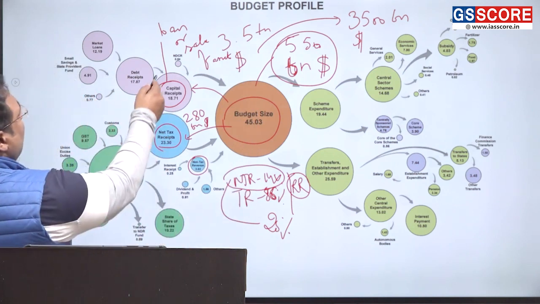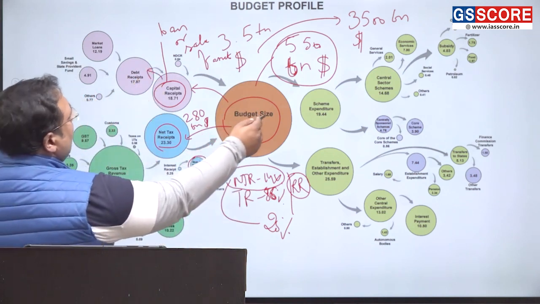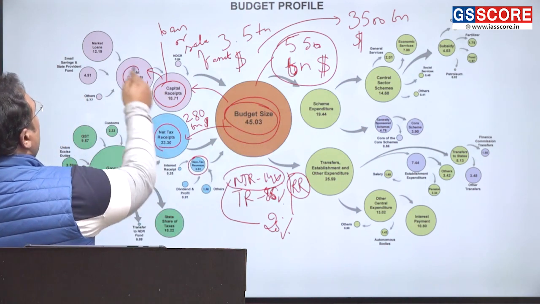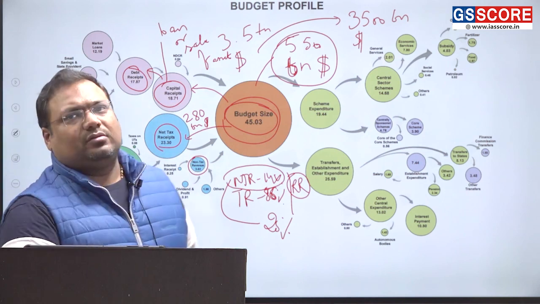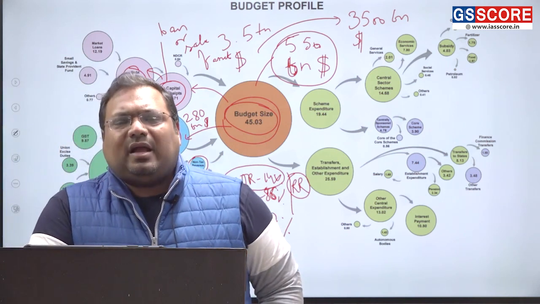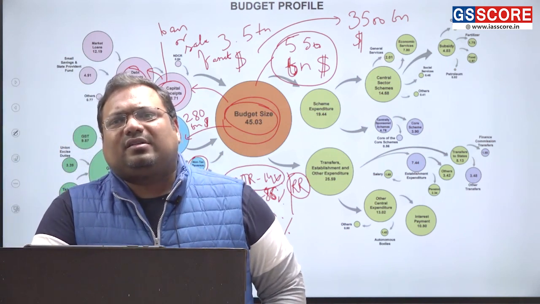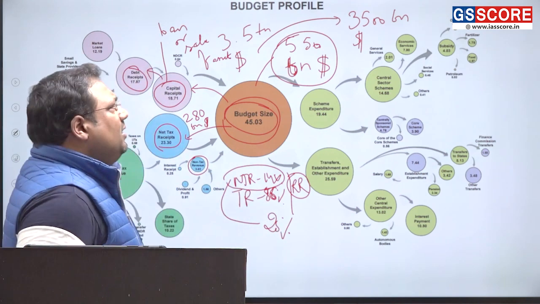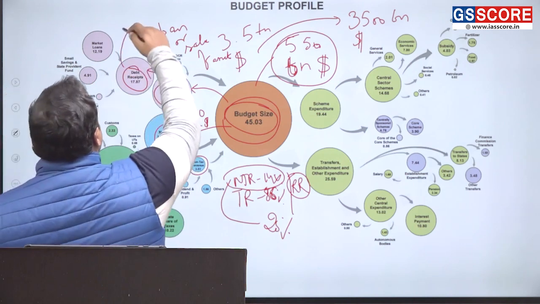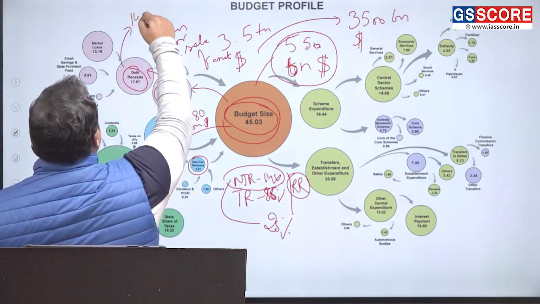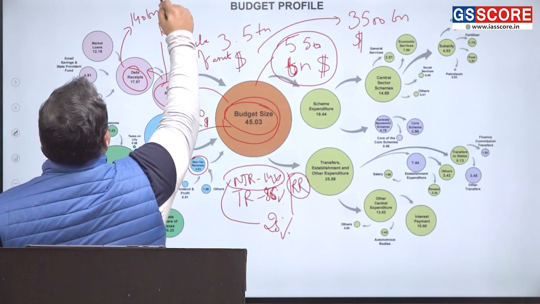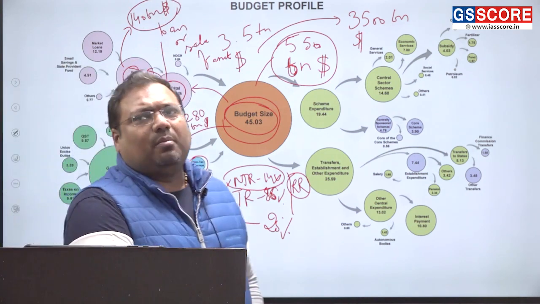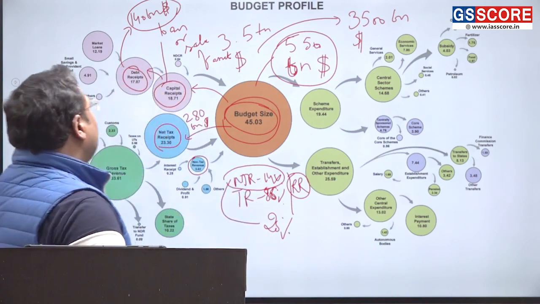So bulk of it is loan. Now you can see if my budget is 45 lakh crore rupees, almost 18 lakh crore rupees out of that is roughly coming from loans. And in conversion terms, this would be roughly equal to $140 billion. That much loan we are taking. And that is a very big amount of loan, by the way.